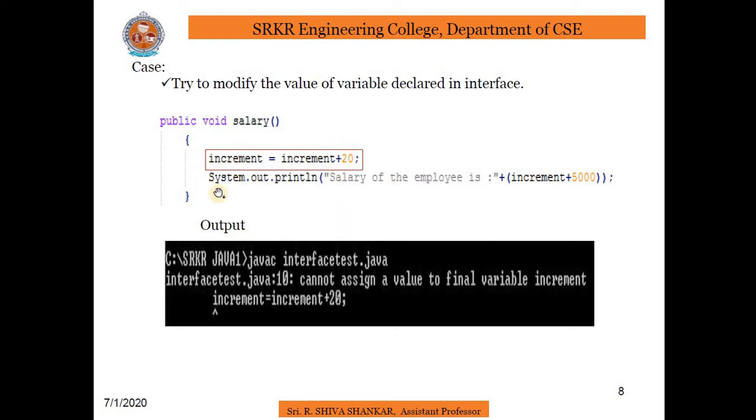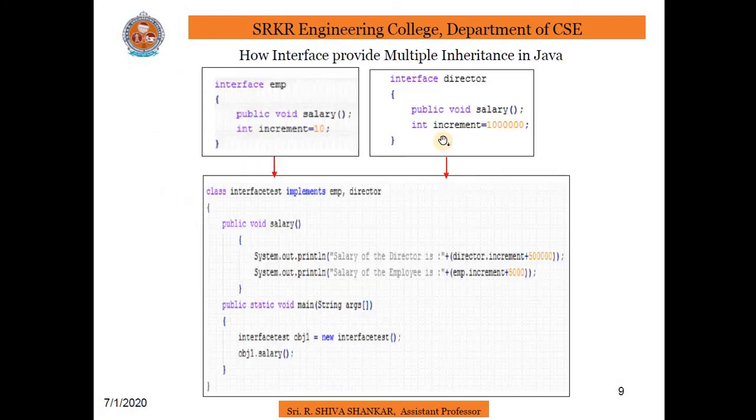So here I have written increment is equal to increment plus 20. Increment is a variable declared as final, so it cannot be updated, and we are getting an error. What is the error? Cannot assign a value to a final variable increment. So this is an example of trying to modify the value of a variable declared in an interface.